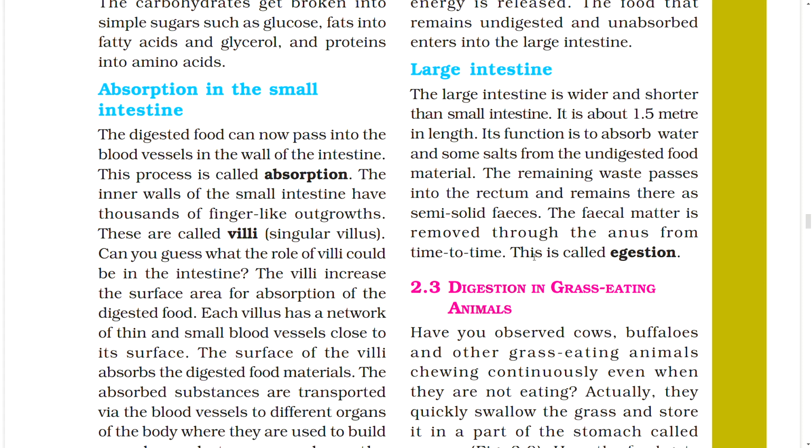Large intestine. The large intestine is wider and shorter than the small intestine. It is about 1.5 meters in length. Its function is to absorb water and some salts from the undigested food materials. The remaining waste passes into the rectum and remains there as semi-solid feces. The fecal matter is removed through the anus from time to time. This is called egestion.